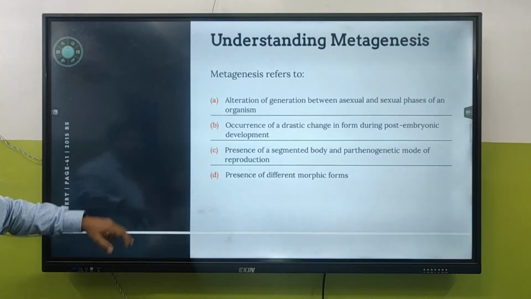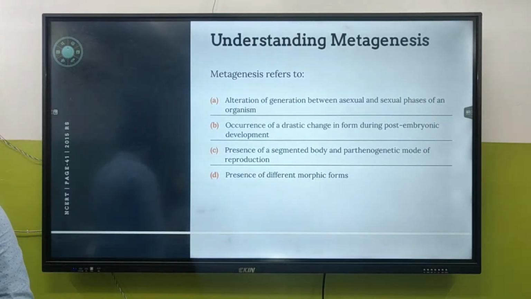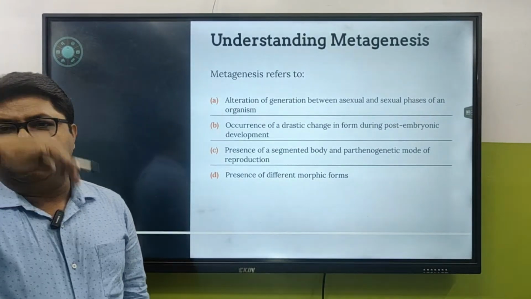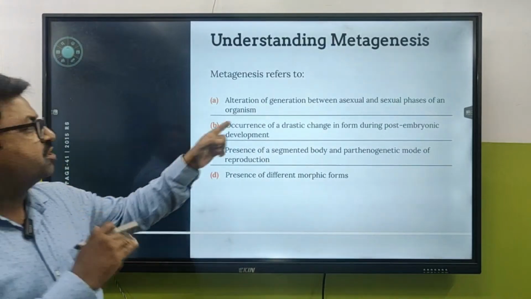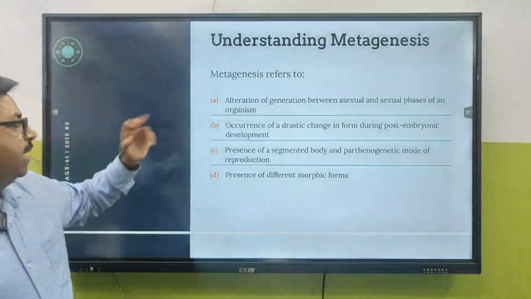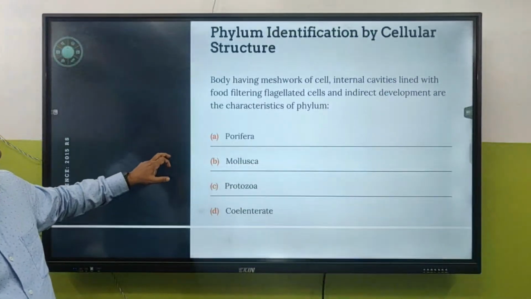Very smart. Understanding metagenesis. What is metagenesis? Polyp into medusa, medusa into polyp. Alternation of generation between asexual and sexual phase of organism. Answer is A. Present in phylum Cnidaria.